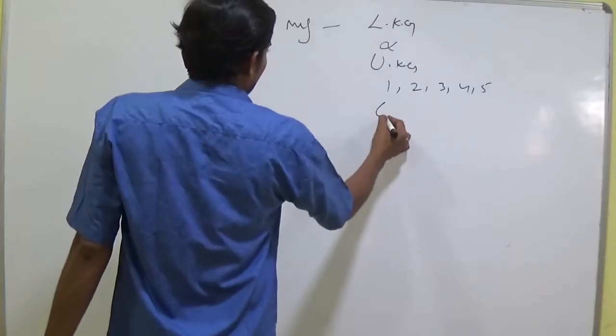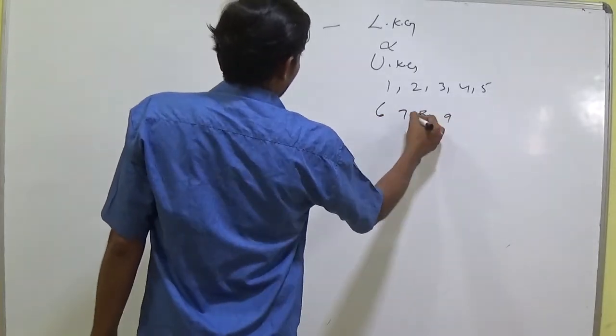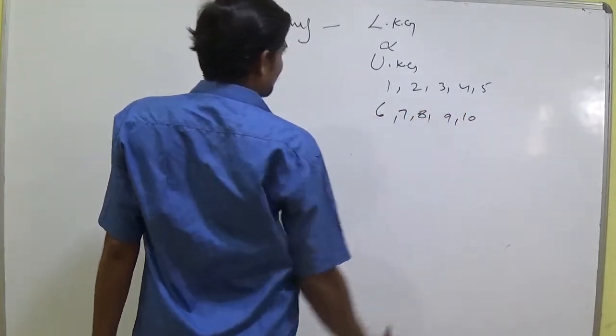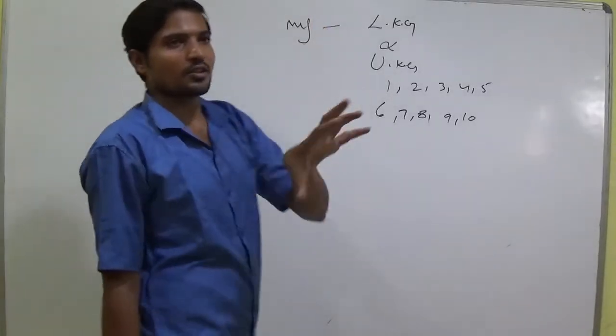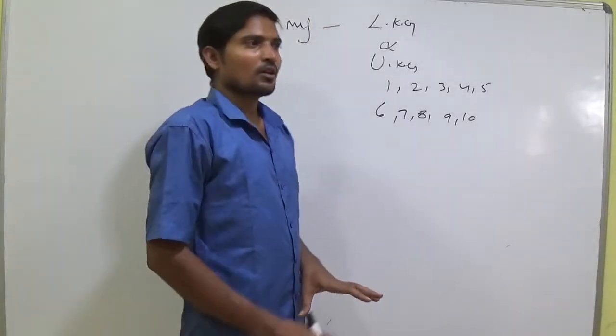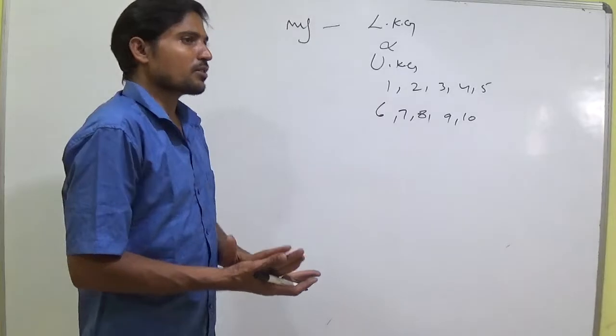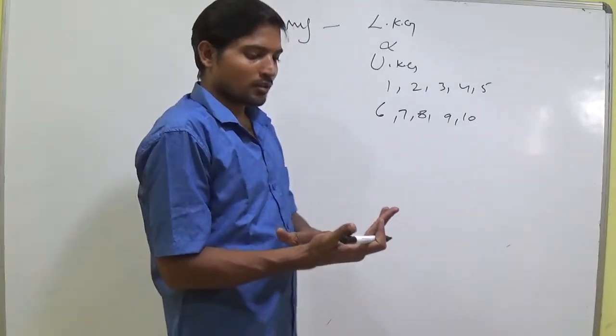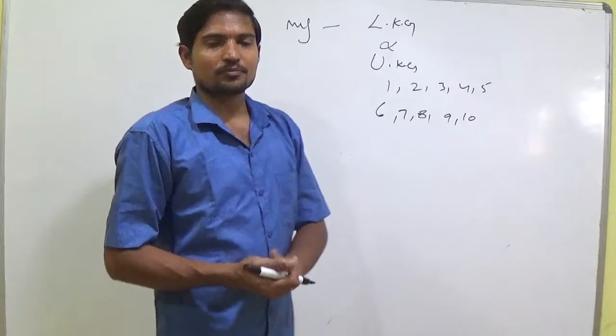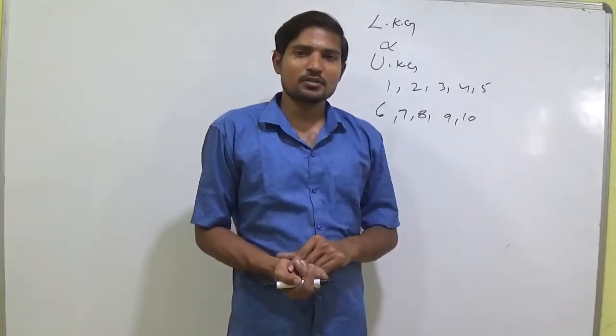Otherwise 6, 7, 8, 9, 10 also. These many classes I am going to distribute the chocolates in, right? So to distribute the chocolates, I want to buy the chocolates first of all.